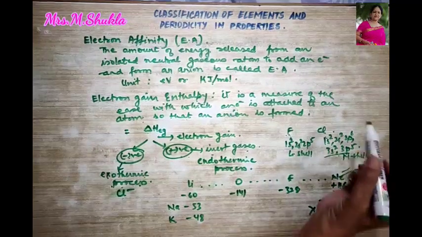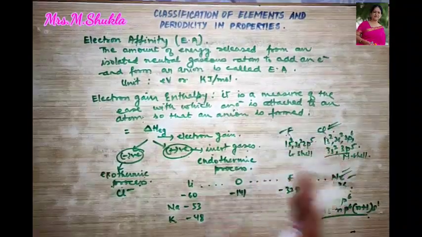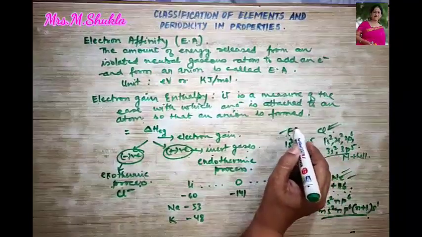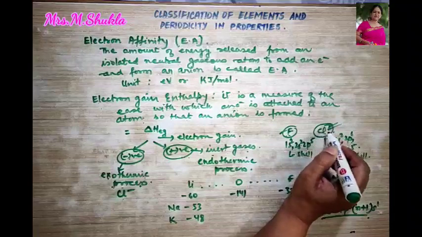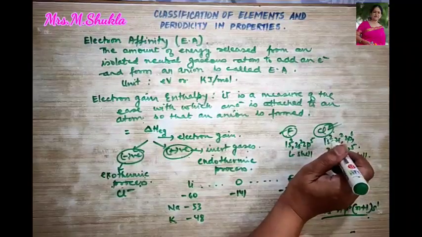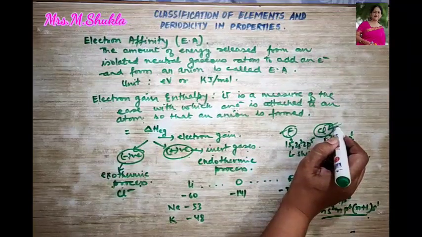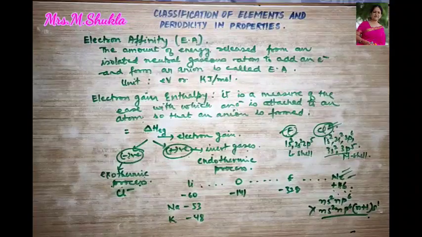That the electron gain enthalpy of chlorine is more than fluorine. In other words, the atomic size of fluorine is very small in comparison to that of chlorine, and therefore chlorine has higher electron gain enthalpy than fluorine.